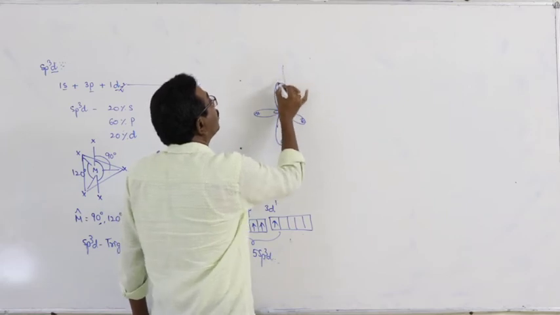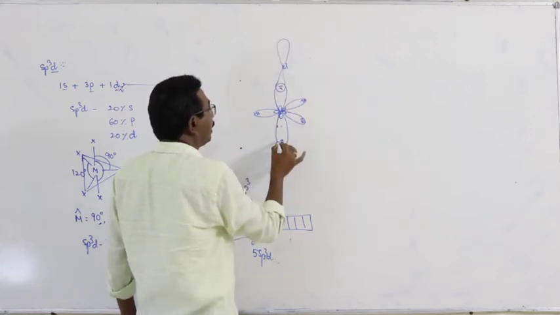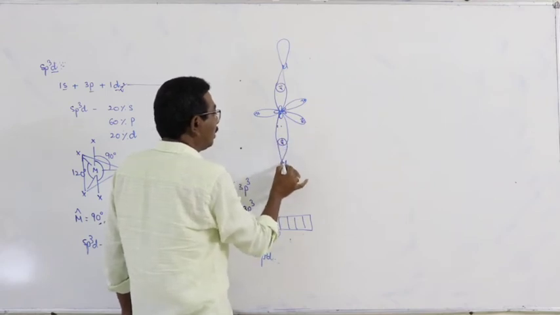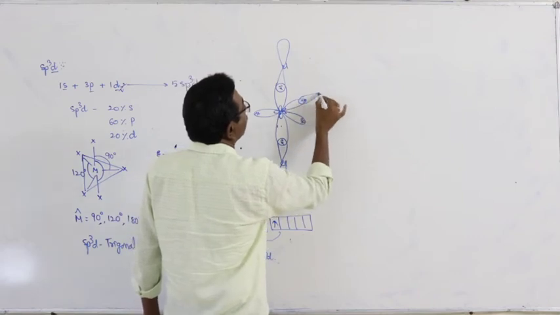The orbitals which lie along the axis are slightly bigger than the orbitals which are projected in the equatorial positions.